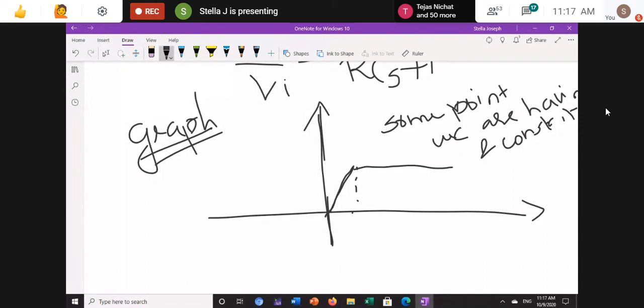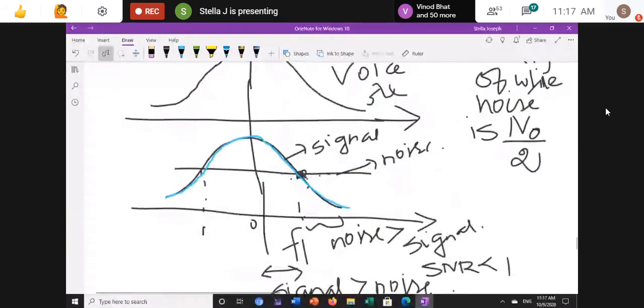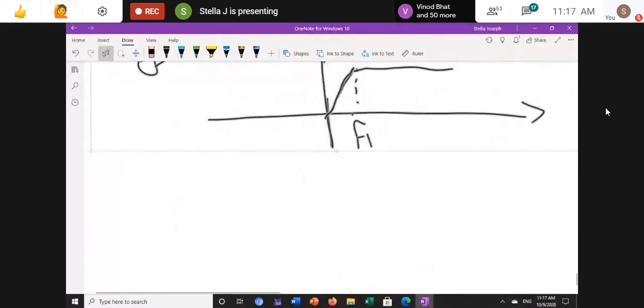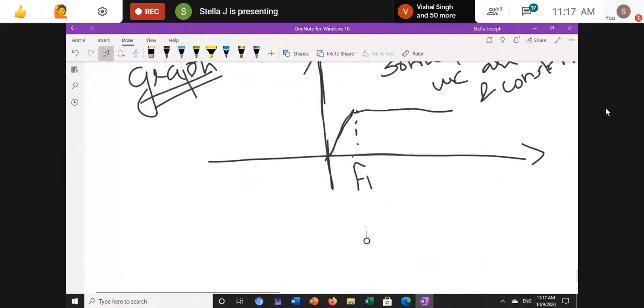Okay. So here this point I'm taking as F1. I am combining this graph with the graph which I drew earlier. See this graph, this one, F1. So at this point F1, what I am doing, I am passing only the high frequency signal. So for that, what happens? If this is my signal,